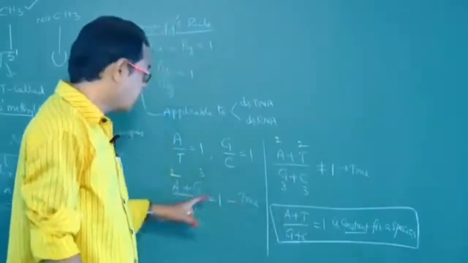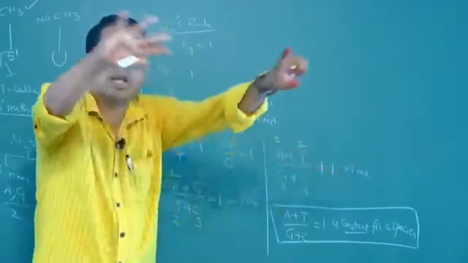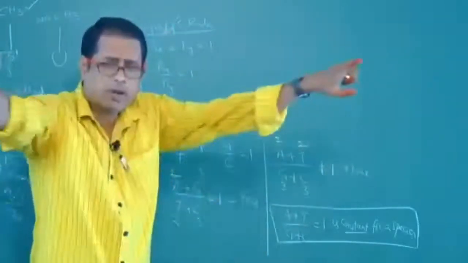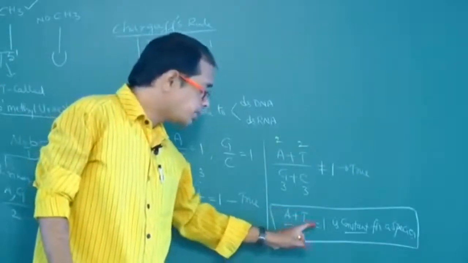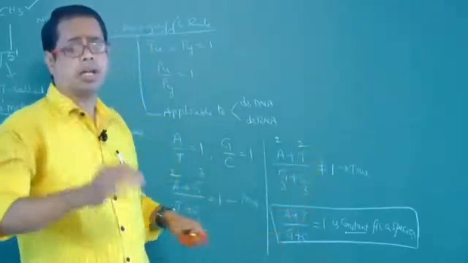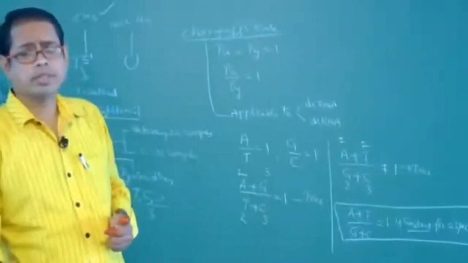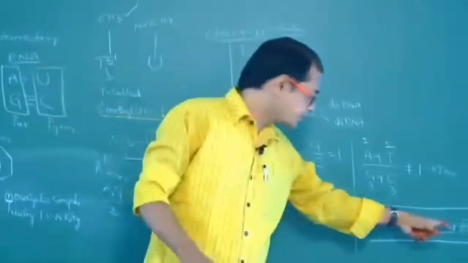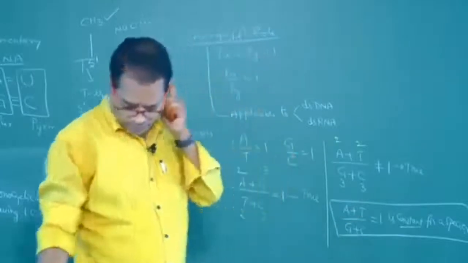Normally they will give it as not equal to 1, and that is true. But for a particular species, A plus T divided by G plus C is constant. Okay, are you understanding? For a particular species, this ratio is constant. Okay, all right.